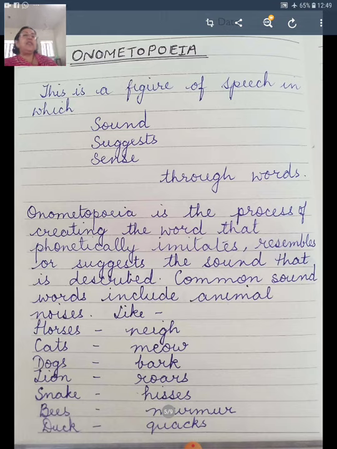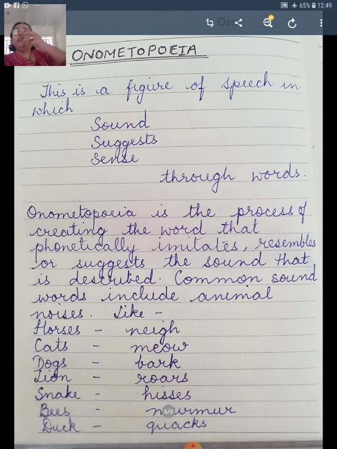The next one is onomatopoeia. It is a very high sounding word, but when you understand, you will enjoy reading it. And even as we do the poems line by line, you will be able to point out very easily that this is onomatopoeia. Now this is a figure of speech in which sound suggests sense through words.